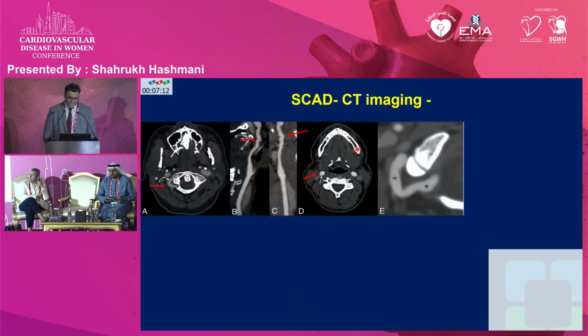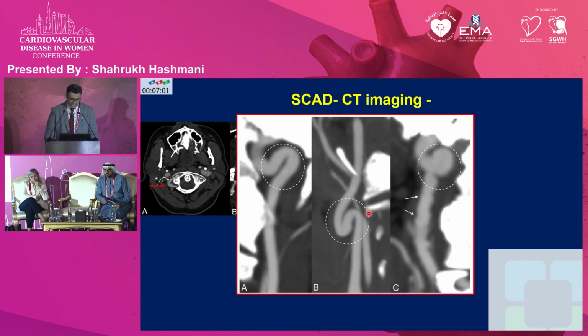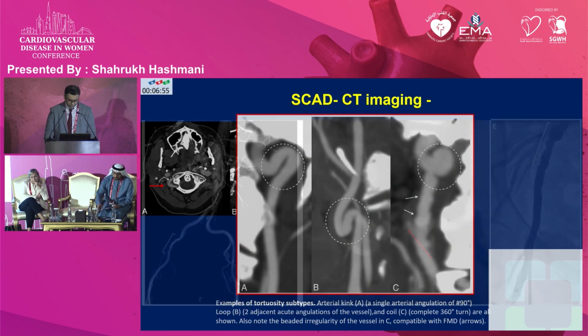Predominantly, the role of CT scan is to identify the extracoronary anomalies such as the presence of dissection, fibromuscular dysplasias, and aneurysm involving the vertebral artery in this case. Also, it can identify tortuosity. Tortuosity is also linked with increased risk of recurrent SCAD.